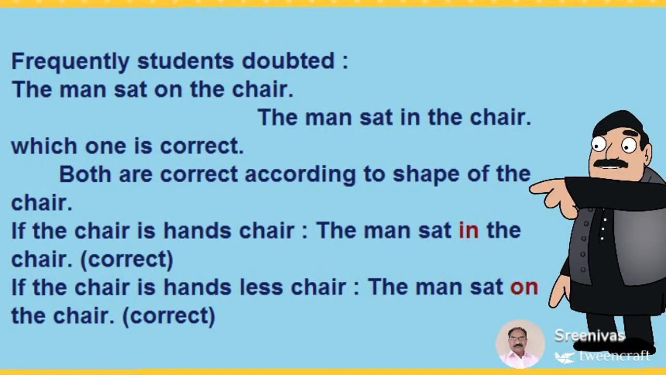Frequently, students doubt: the man sat on the chair, or the man sat in the chair. Which one is correct? Both are correct according to the shape of the chair. If the chair has hands, the man sat in the chair. Correct. If the chair is handless, the man sat on the chair. Correct.